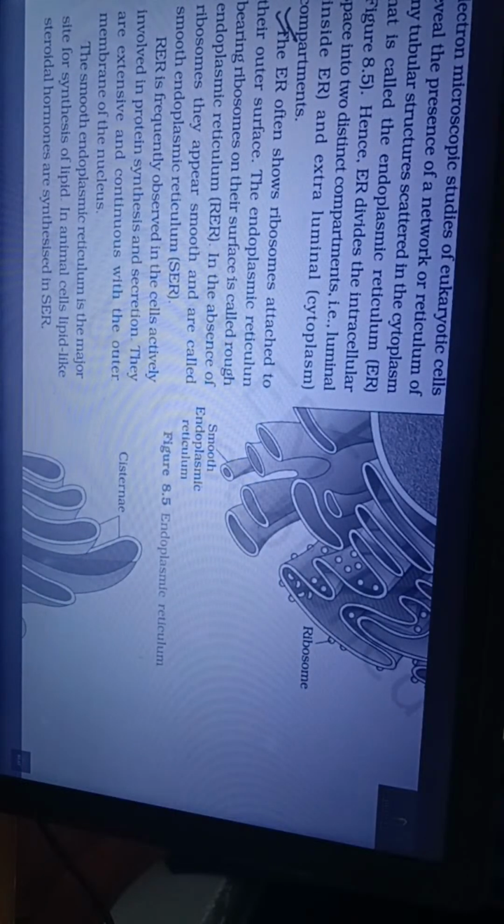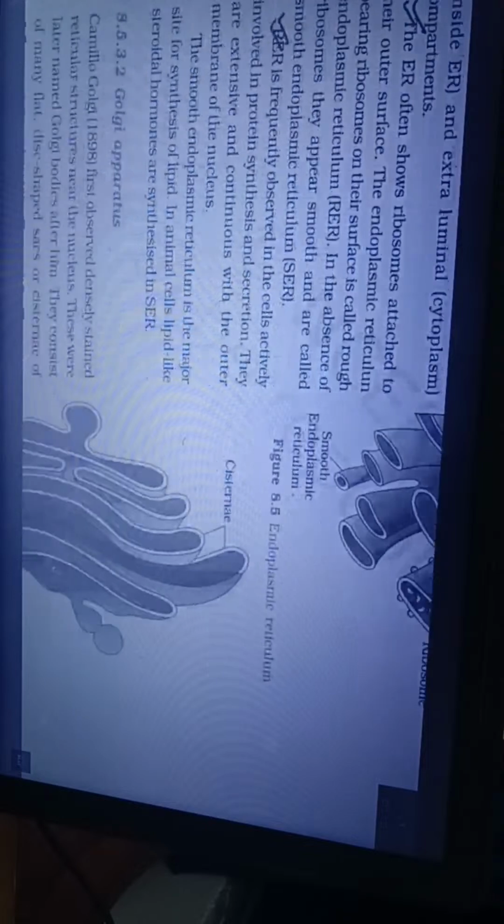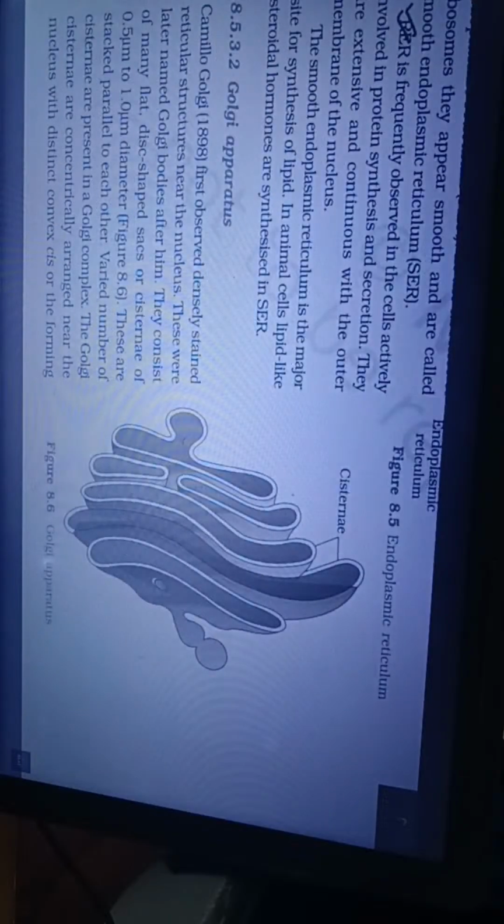The ER often shows ribosomes attached to their outer surface. The endoplasmic reticulum bearing ribosomes on their surface is called rough endoplasmic reticulum. In the absence of ribosomes, they appear smooth and are called smooth endoplasmic reticulum. RER is frequently observed in the cells actively involved in protein synthesis and secretion. They are extensive and continuous with the outer membrane of the nucleus.